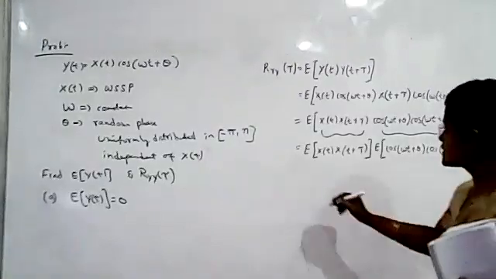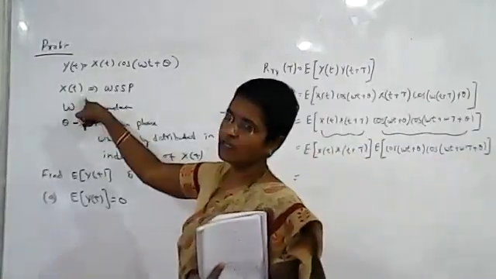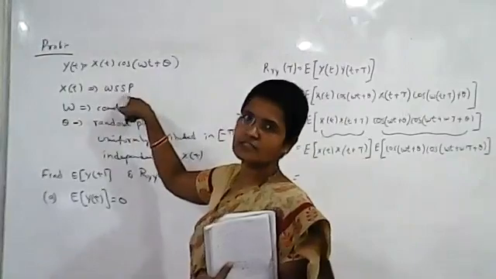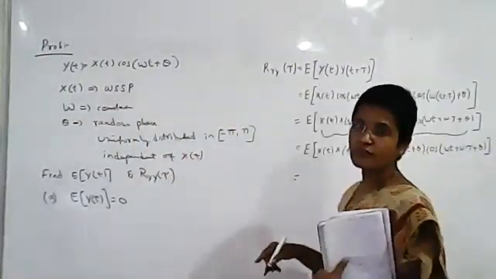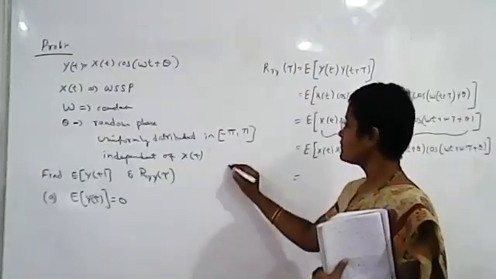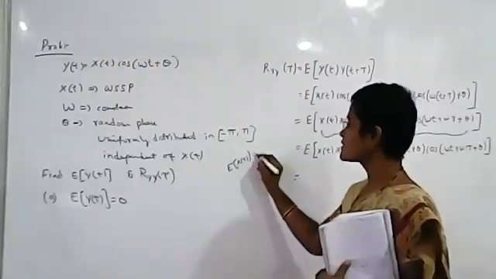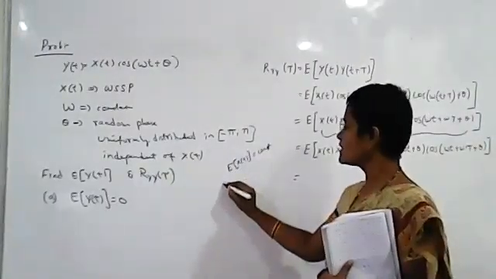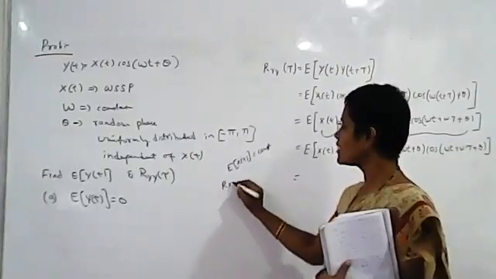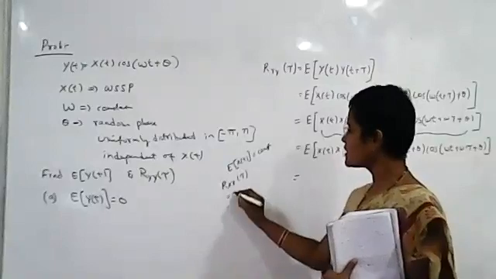Now what is given in the problem? It is also given that x of t is a wide sense stationary process. So what are the conditions for a wide sense stationary process? The first condition is that the expected value of x of t is constant, which we have taken for the first bit. The second condition is that the autocorrelation function is a function of tau. What is the autocorrelation function here?